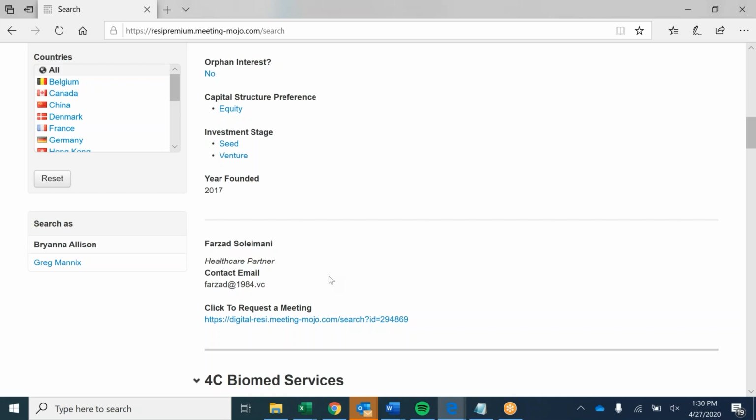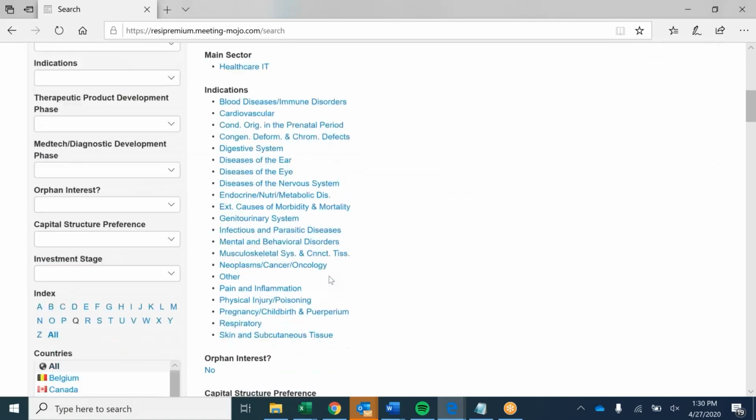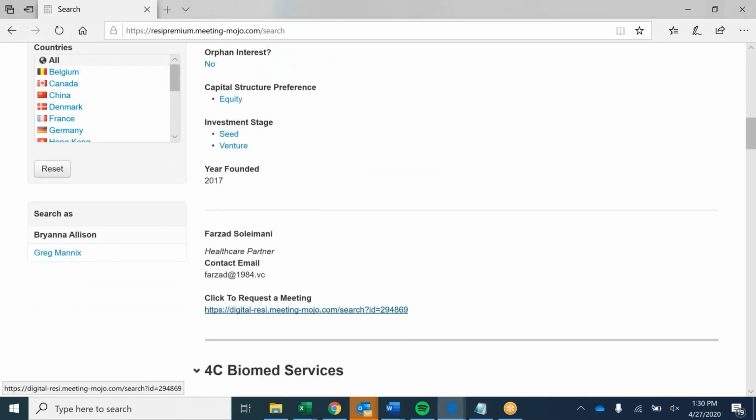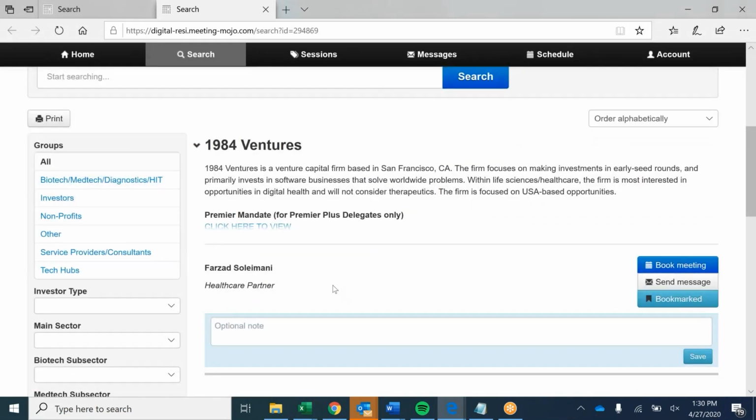And then to actually book a meeting with them, again, we're on the library side. You just click this, click to request a meeting. Just bumps you back to standard. And again, you just click book a meeting with them. So it's that simple, it's that easy. If you ever feel like you want the Premier upgrade, it's always available at any point in time. So just let your contact at RESI know.